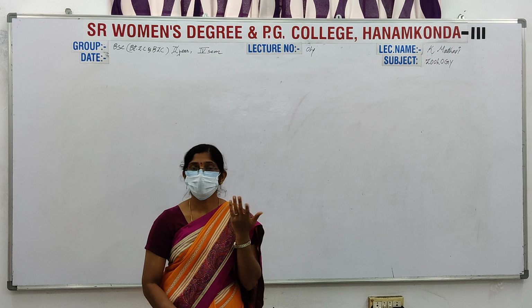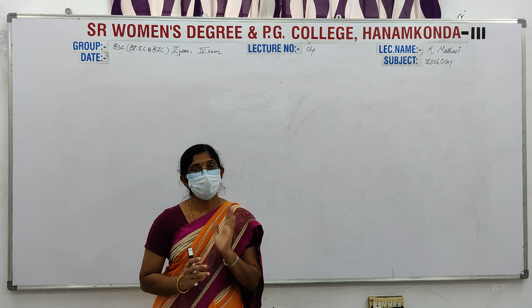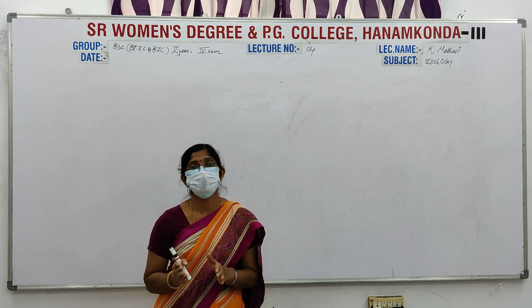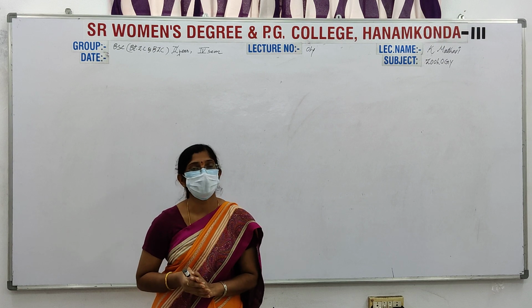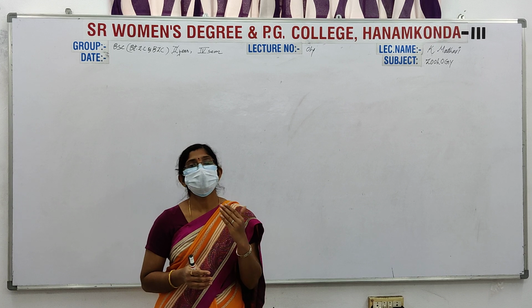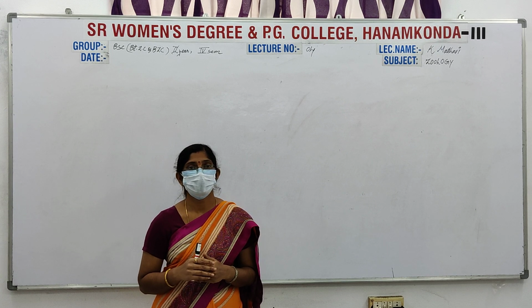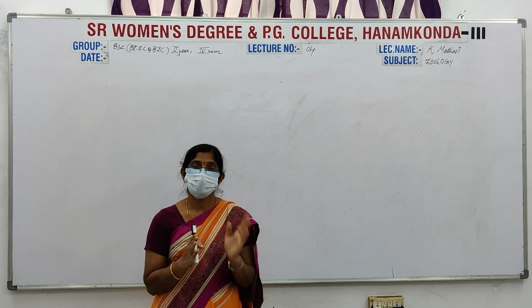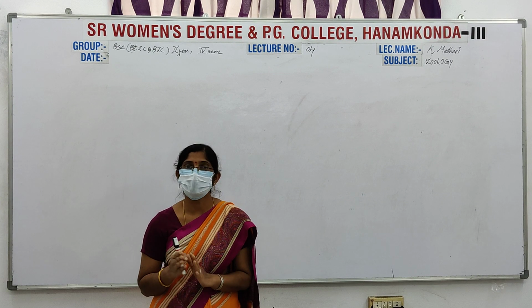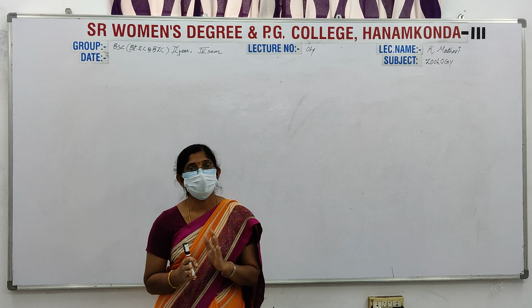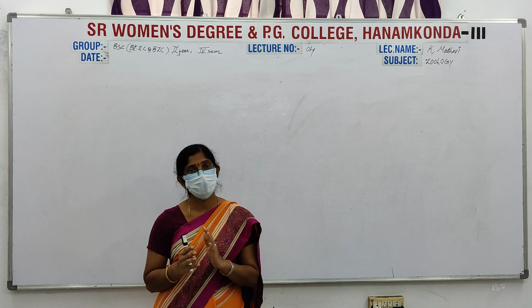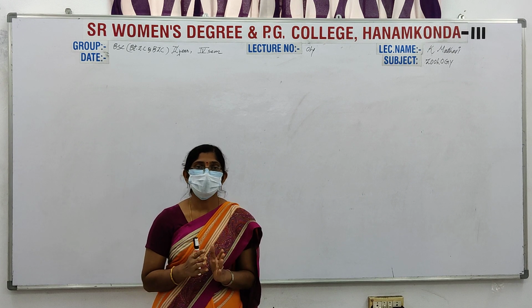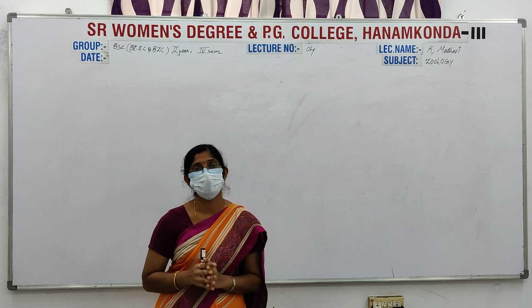First of all, our topic is cell biology. The complete syllabus of this first unit is about the cell. The study of the cell is known as cytology. In the first unit, the first topic is the ultrastructure of the animal cell. The next important topic in unit 1 is the plasma membrane, its structure and function.